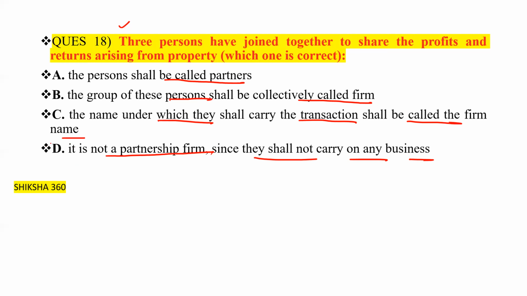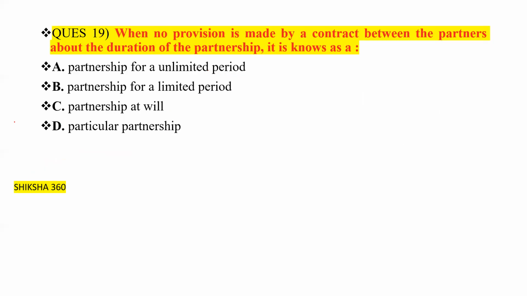So option D is the answer: it is not a partnership firm, since they shall not carry on any business. Option D is the correct answer here. So this one is the answer, option D. Now let's move to the next question, question number 19.